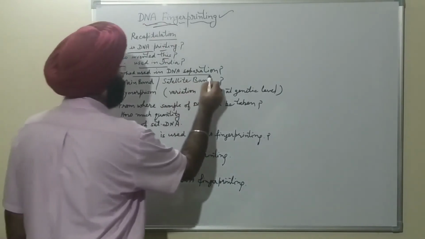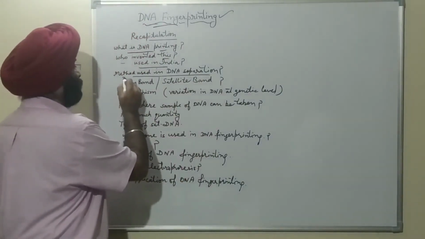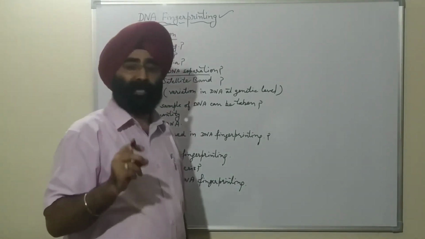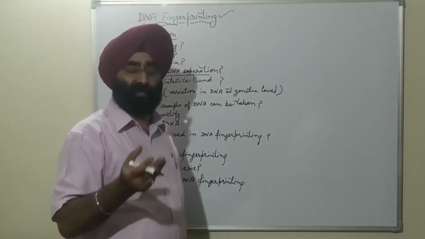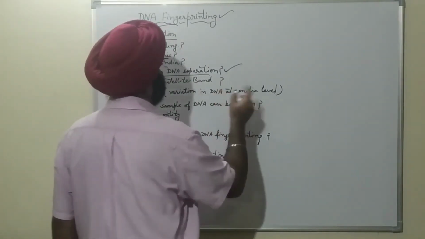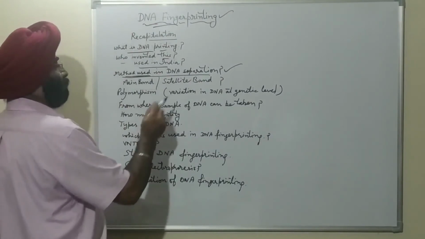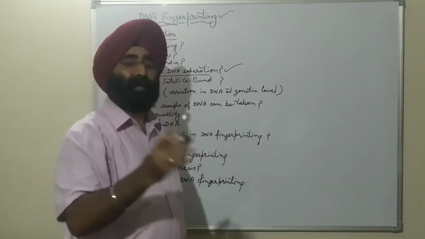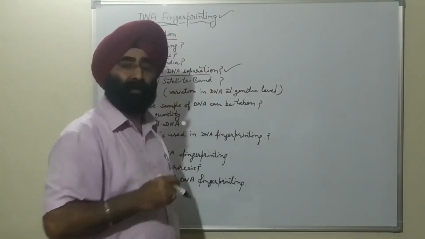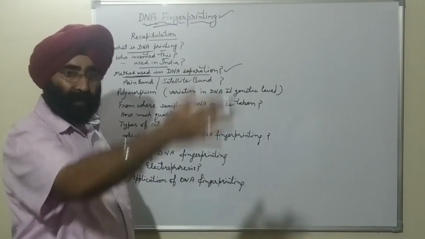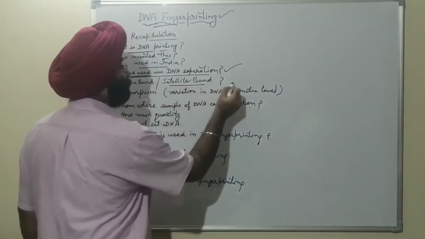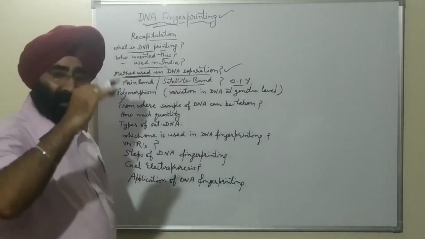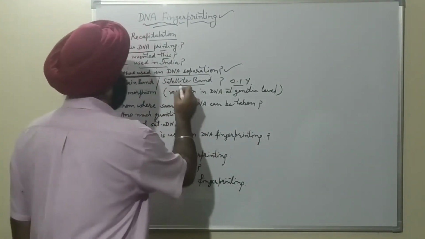Method used in the DNA separation. What is the method used in the DNA separation? You have to say density gradient centrifugation method is used for the DNA separation, as I have told you. And what are the main band and the satellite band? Main band forms the bulk of the DNA, 99.9% of the DNA forms the bulk, and it forms the main band, the larger band, and 0.1% of the DNA forms the satellite band, the smaller band or satellite band.